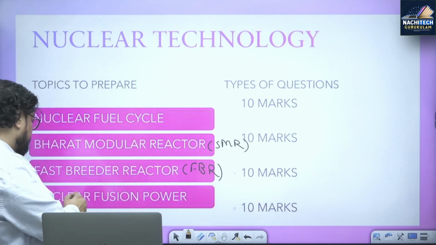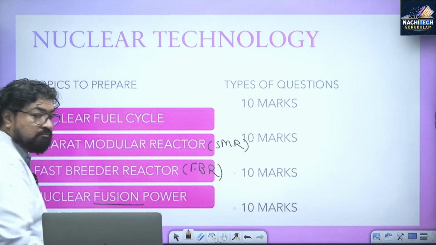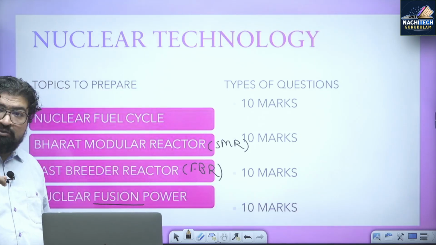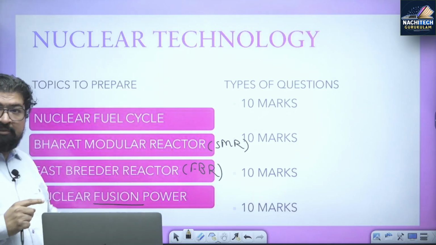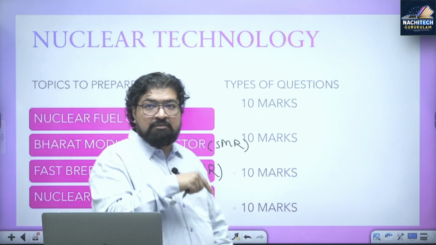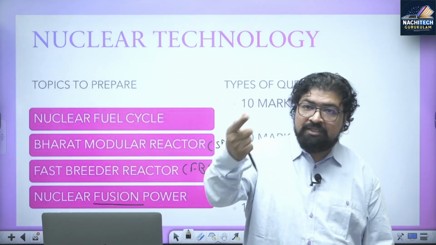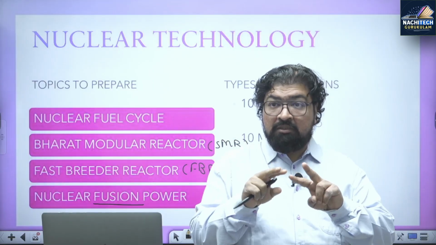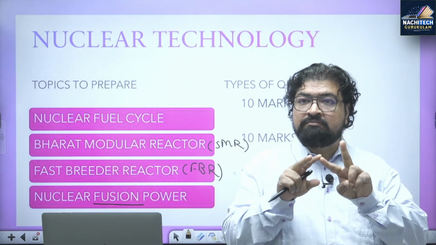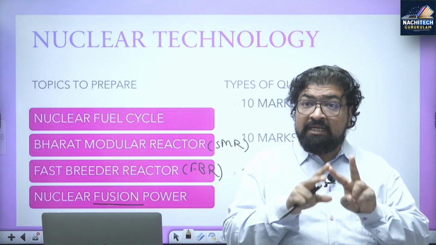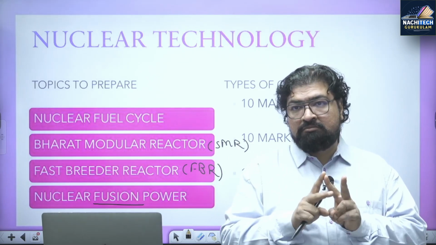Then another very important, nuclear fusion. See, today whatever nuclear reactors are there, they are uranium based or plutonium based, fission. Now what is the future technology? Fusion, like the sun and the stars, right? Hydrogen being combined. And China is doing the lead.